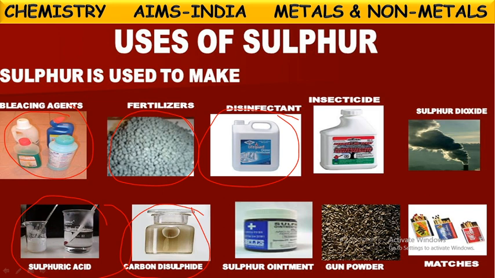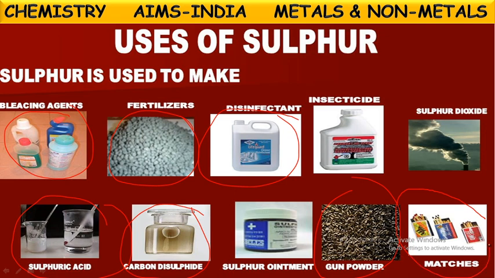And one more, gunpowder. Yes, this is used in the rifles and guns to fire the bullets. When they pull the trigger, this will be burnt immediately and produce abnormal energy inside, so that the bullet will be pushed out. So this gunpowder is filled in the bullets. In that also, sulfur is one of the components.